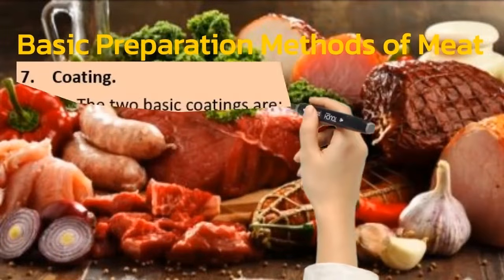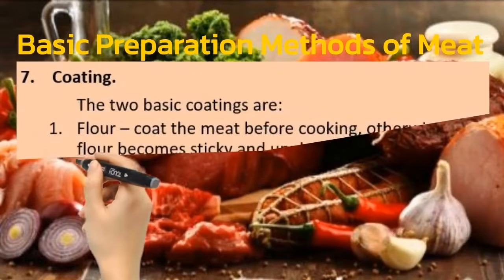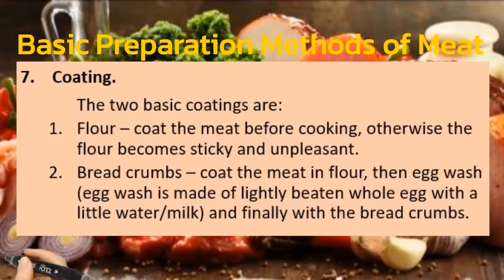Number 7 is the coating. The two basic coatings are: Number 1, the flour. Coat the meat before cooking. Otherwise, the flour becomes sticky and unpleasant. Number 2, bread crumbs. Coat the meat in flour, then egg wash. The egg wash is made of lightly beaten whole egg with a little water or milk. And finally, with the bread crumbs.